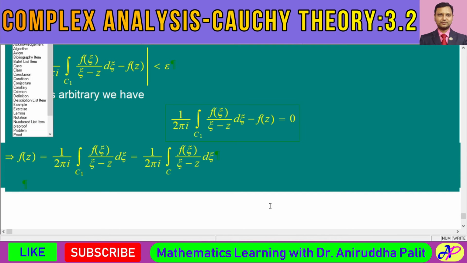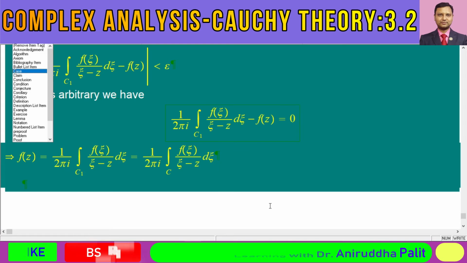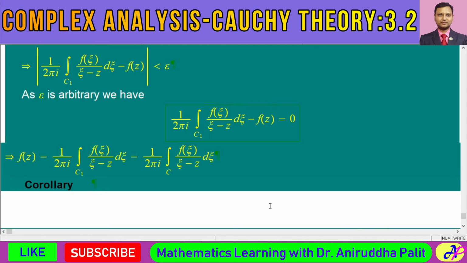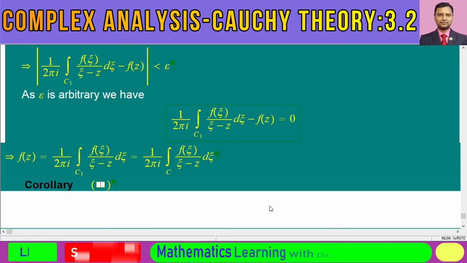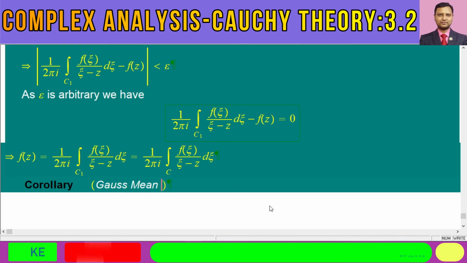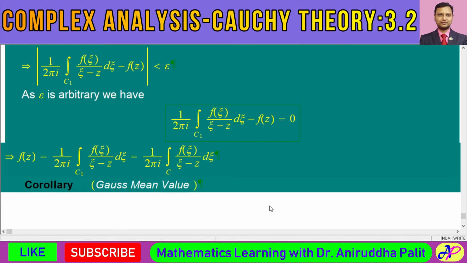There is a corollary, and this corollary is known as the Gauss Mean Value theorem. What does it say?